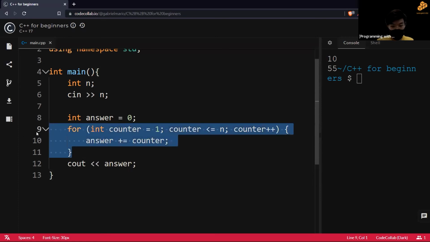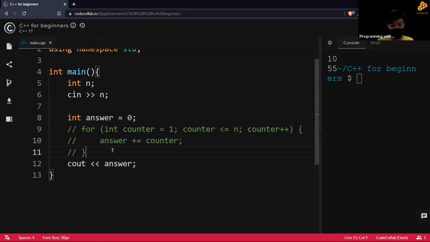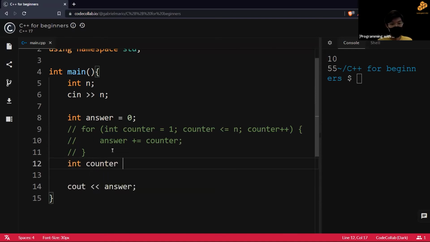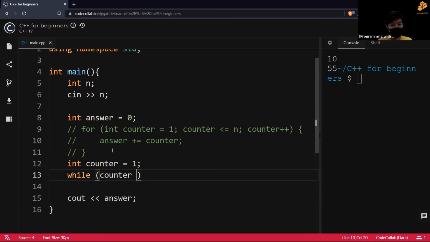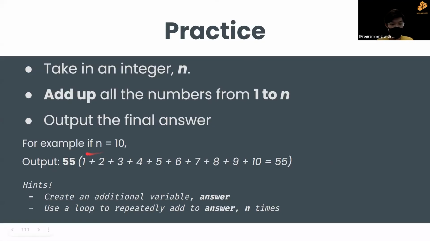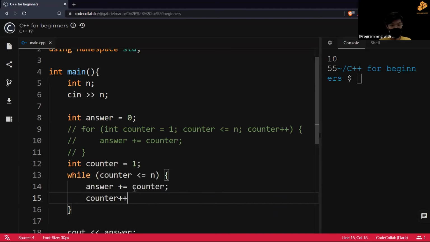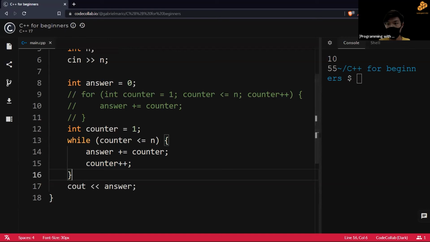Now let's go through the while loop. Similarly, we have a counter, but now it's just outside of the loop. And then while counter is less than or equal to n, because we want the counter to go all the way up to n, which is 10. Now just answer plus equals counter, and then don't forget to increment your counter. So with the counter, we have the condition and the increment. So this should work as well.